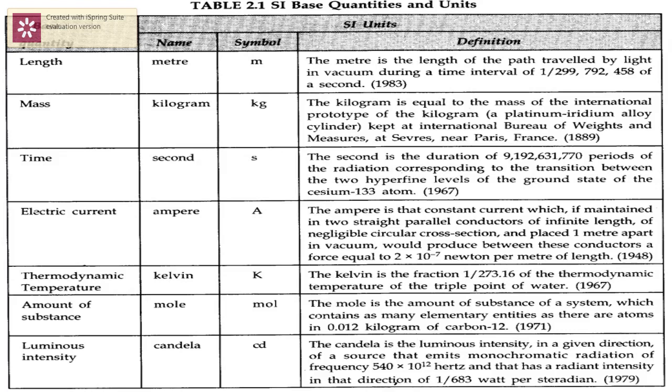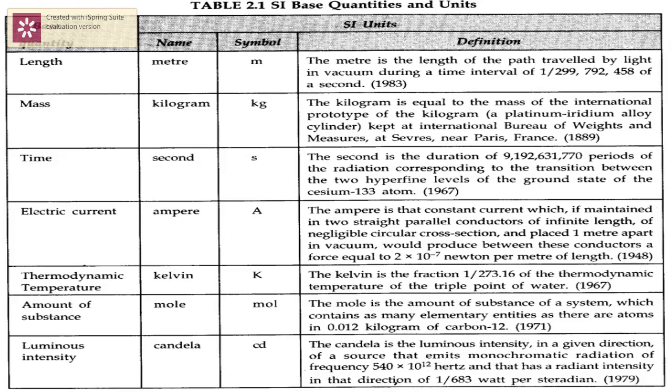Here are the 7 basic quantities which we will follow in the SI system: length, mass, time, electric current, thermodynamic temperature, amount of substance, luminous intensity. So these are the 7 basic quantities. Others are there, but they are derived. So these are the fundamental or basic quantities. Now, for them, names are given.